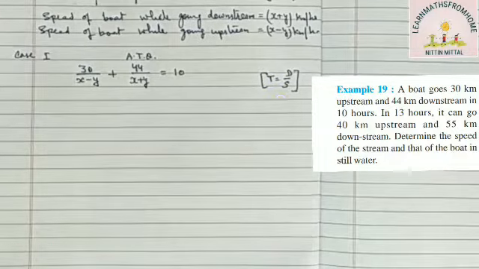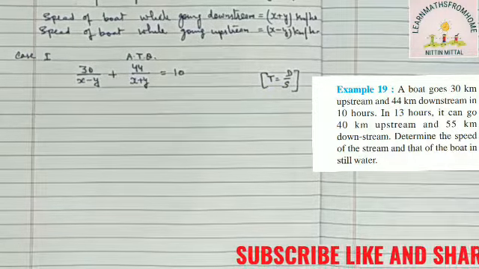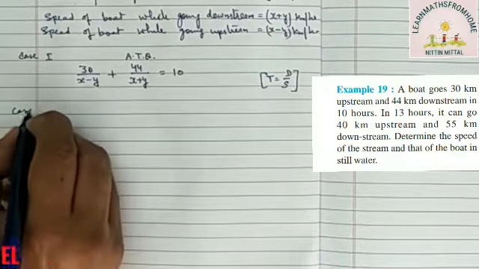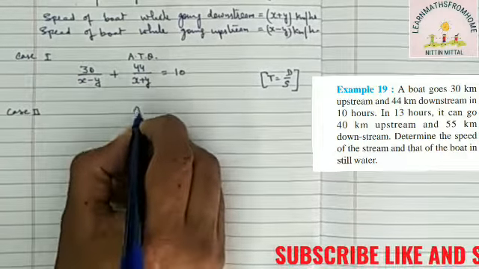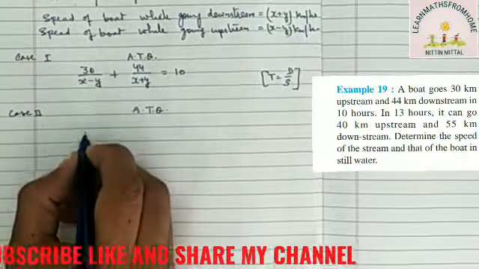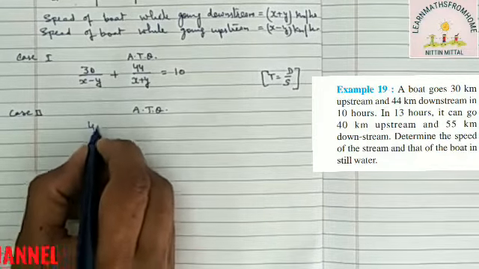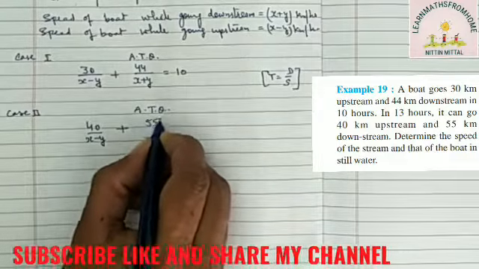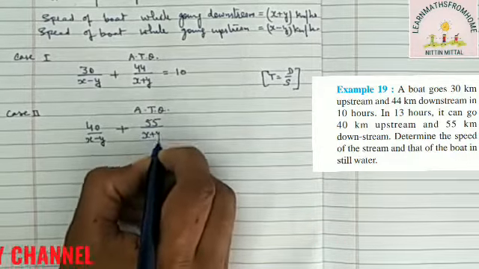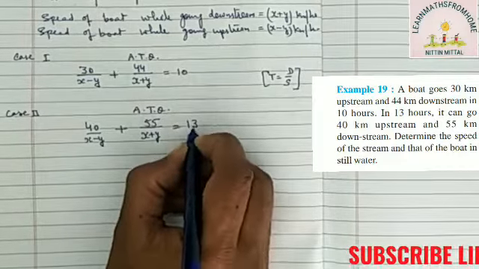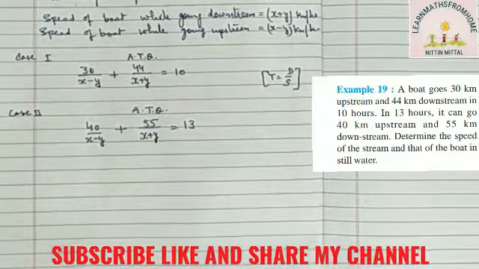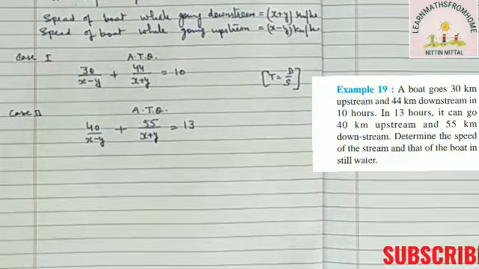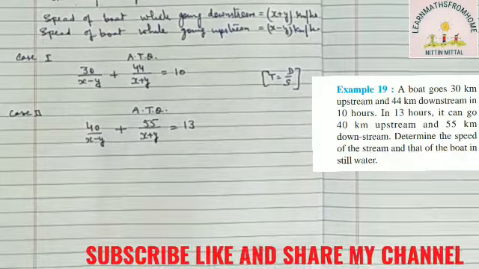So we got the equation 30 over x minus y plus 44 over x plus y equal to 10. Similarly, we will do the second case according to the question. This time upstream distance covered is 40 km, so 40 over x minus y, and 55 km is covered downstream. Total time taken is 13 hours. Left hand side is hours, right hand side is hours, so make sure your equation is balanced on both sides. Both side units must be the same.